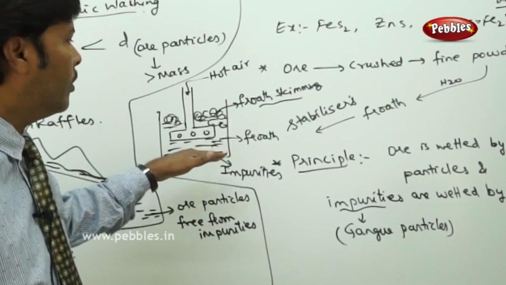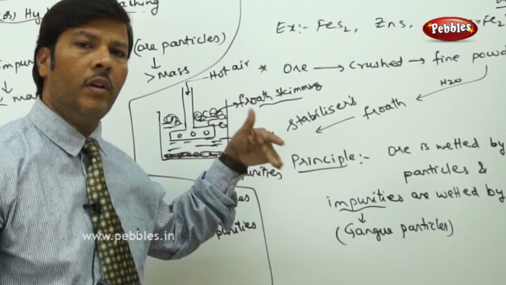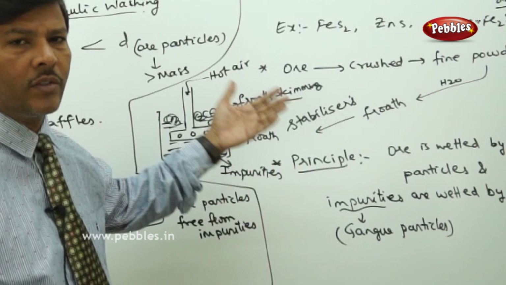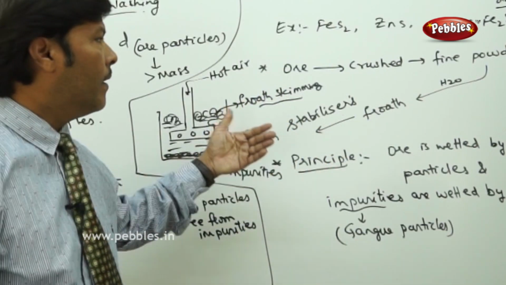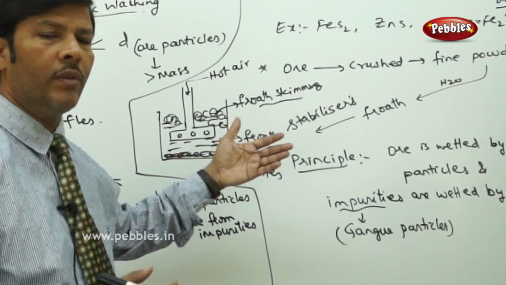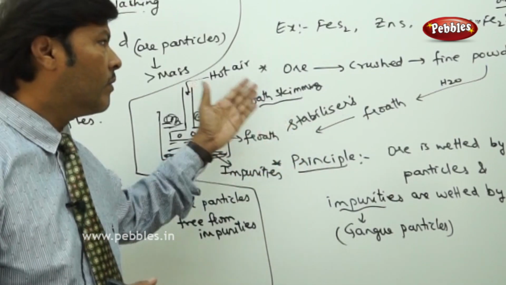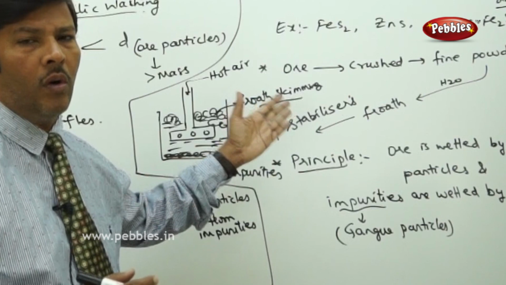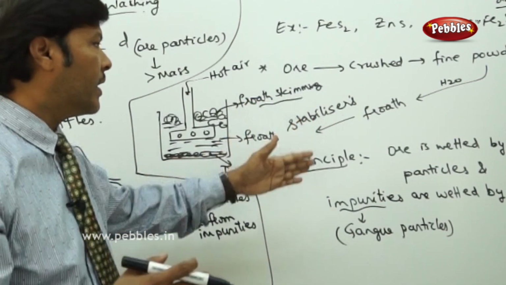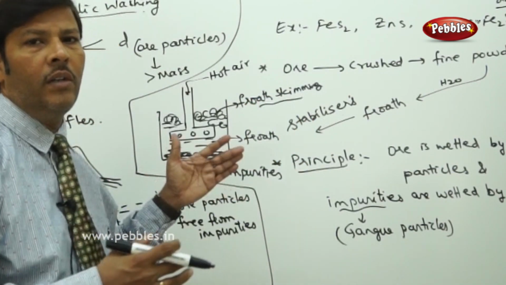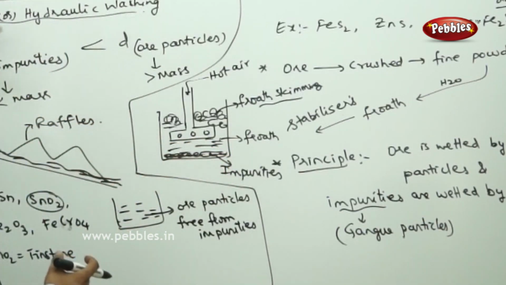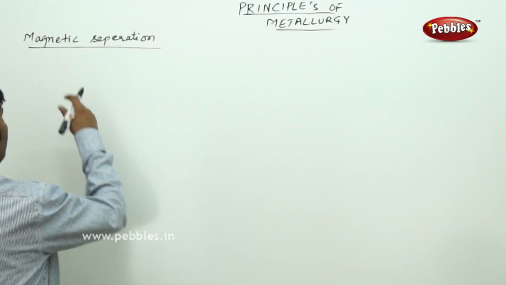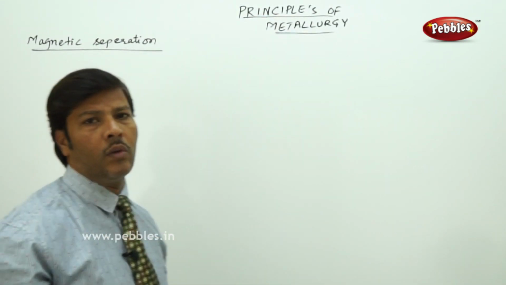Of course, the froth flotation process is involved in the chemical extraction methods, which involve roasting as well as calcination. Roasting and calcination are two different methods where we can convert the given pyrite mineral ore to oxides and also sulfides, but we can deal with that later. But this is the simple method of understanding the froth flotation process, which we actually use in the concentration of mineral ore. So the next part of the discussion of the concentration of the mineral ore is